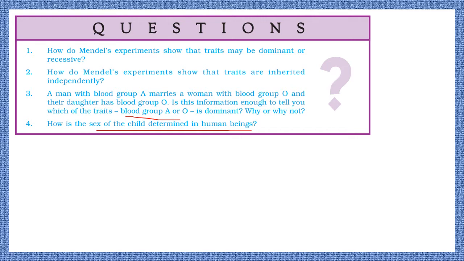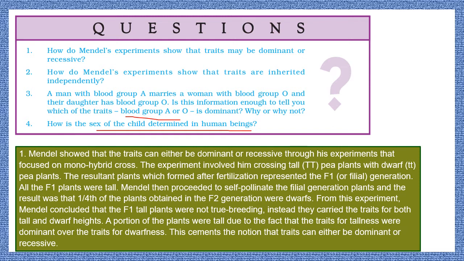Now let me give you the answer of the first question. How do Mendel's experiments show that traits may be dominant or recessive? Here is the answer. Mendel showed that traits can either be dominant or recessive, and this he showed in his experiment. The experiment of tall plants and short plants with pea plants he did, and the resultant plants which form after fertilization represent the F1 generation, and all the F1 generation plants were tall. Do you remember that we discussed this in previous slides?